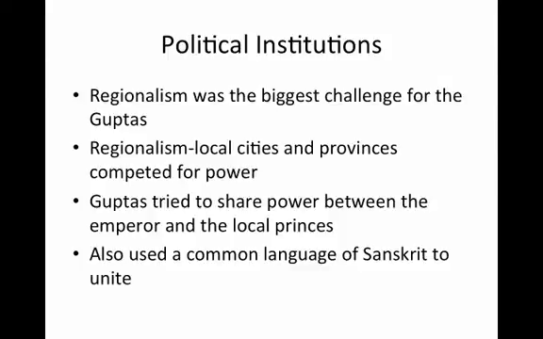Political institutions. Regionalism was the biggest challenge for the Guptas. Regionalism means that local cities and provinces competed for power. The Guptas tried to share power between the emperor and the local princes. Also, they used a common language of Sanskrit to try to unite the empire.